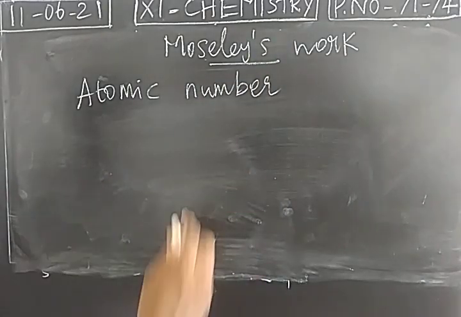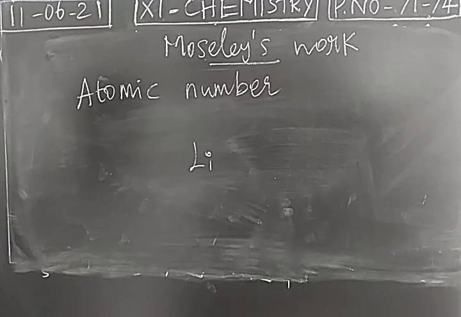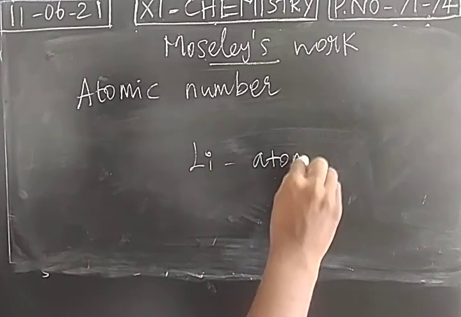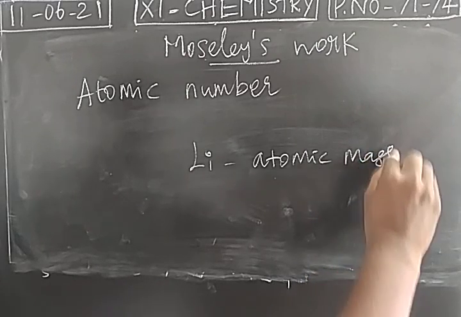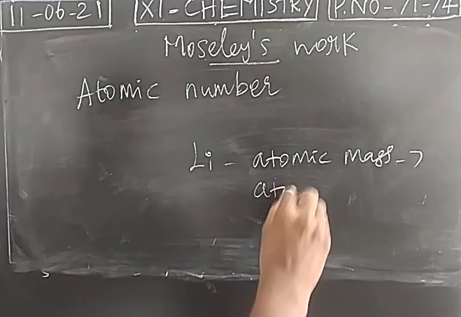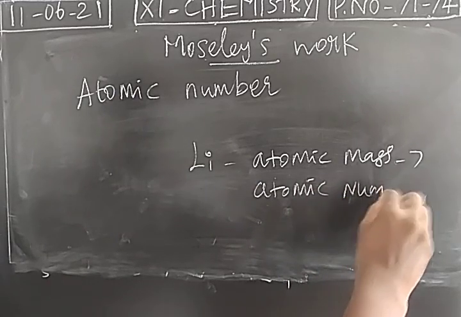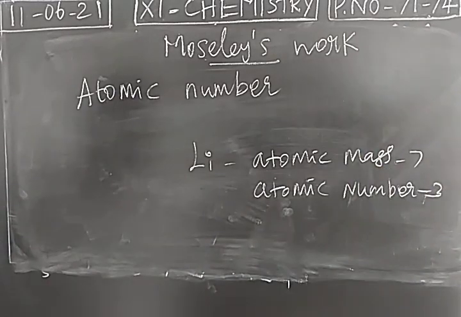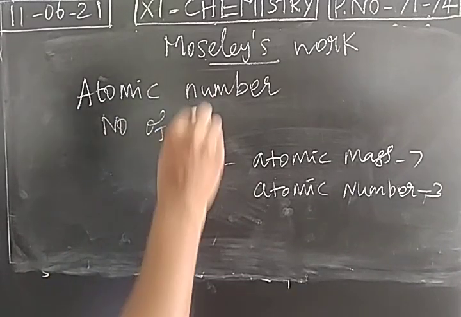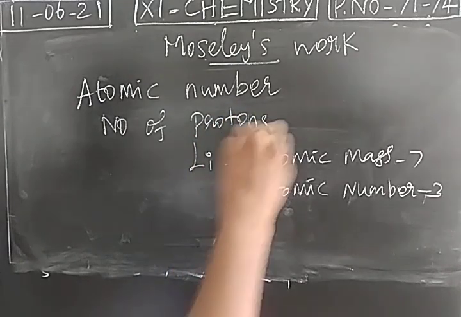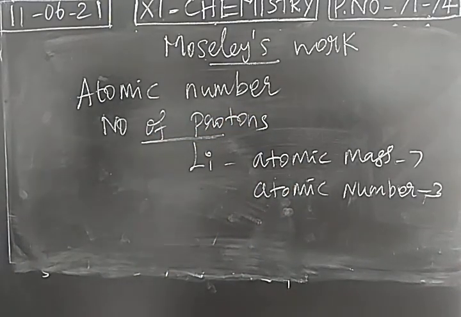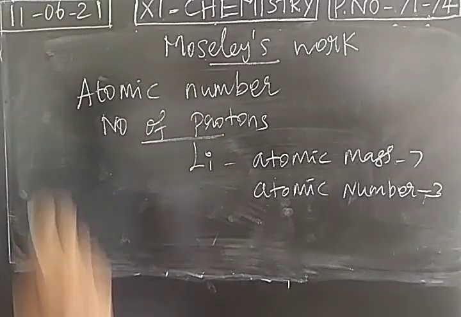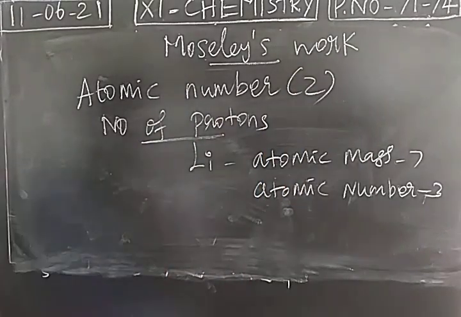For an element, we have the atomic mass as well as the atomic number. Take lithium: its atomic mass is approximately 7. What about its atomic number? Exactly, it is 3. So what is the definition of atomic number? It is the number of protons present in the nucleus of an atom. The symbol for atomic number is Z.